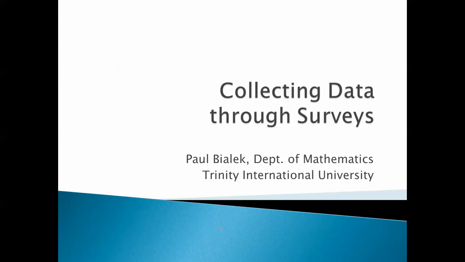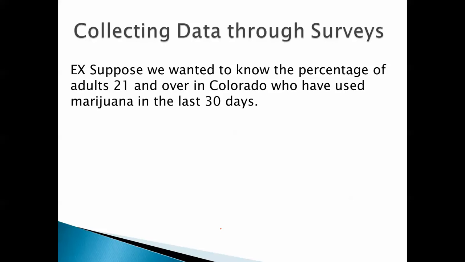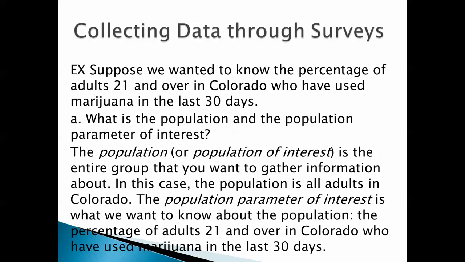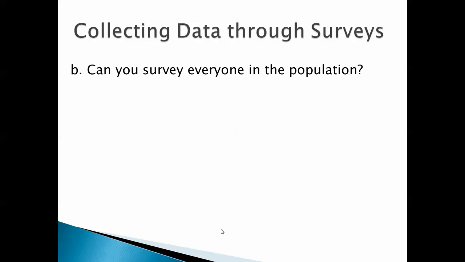Let's talk about collecting data through surveys. Suppose we wanted to know the percentage of adults 21 and over in Colorado who've used marijuana in the last 30 days. What is the population and the population parameter of interest? The population, or population of interest, is the entire group that you want to gather information about. In this case, the population is all adults in Colorado. The population parameter of interest is what we want to know about the population, namely the percentage of adults 21 and over in Colorado who've used marijuana in the last 30 days.